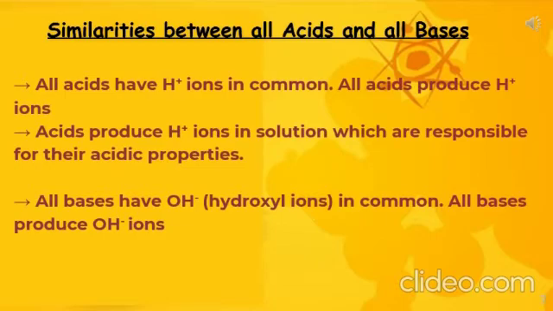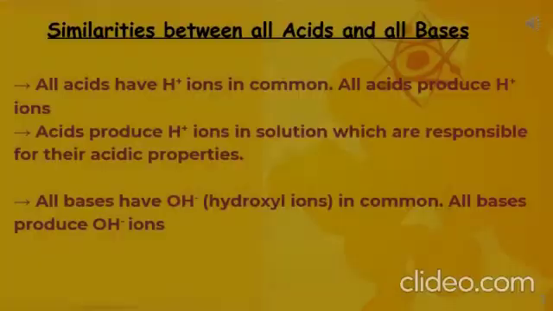See, for example, HCl also has H positive ions. H2SO4 has 2 H positive ions. HNO3, nitric acid, here also H positive ions. And if we take examples of bases, sodium hydroxide, NaOH, potassium hydroxide, KOH, calcium hydroxide, Ca(OH)2, with OH twice. In all the examples of bases, OH negative ions are present. So these are the similarities between all acids and all bases.